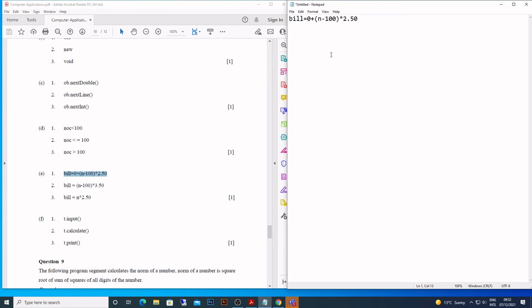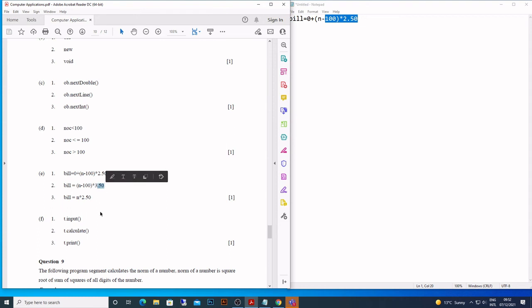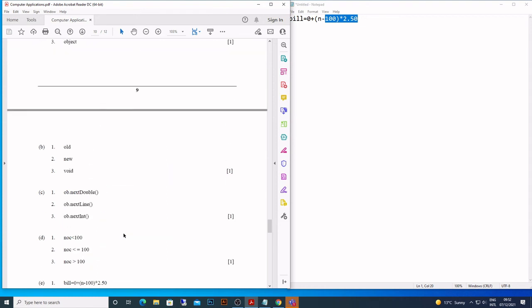If my calls are, let's say, 250, so up to 100 calls are free. So I subtract 100 from there. What is left is 150. So 150 into this is going to be my bill. So that's why this option is going to come there. This option doesn't exist because this is wrong.